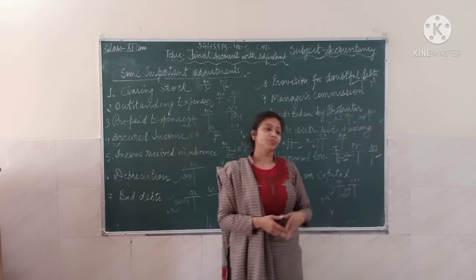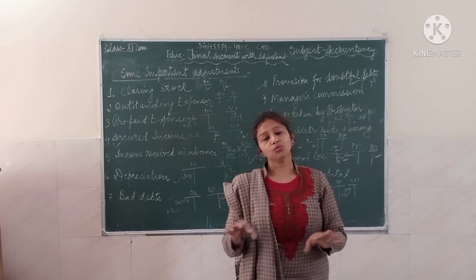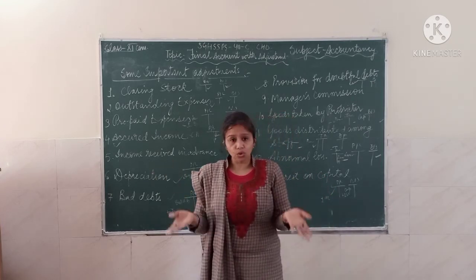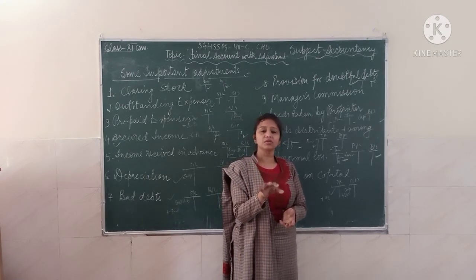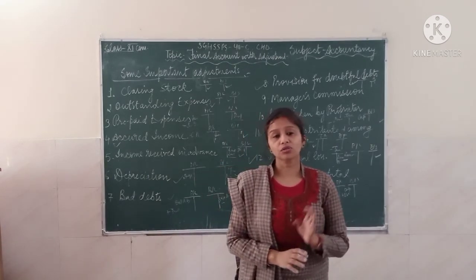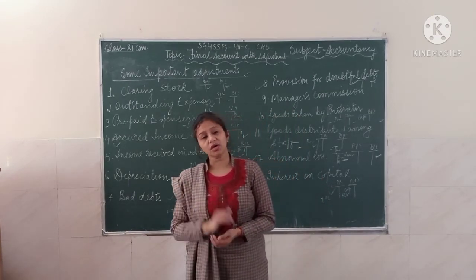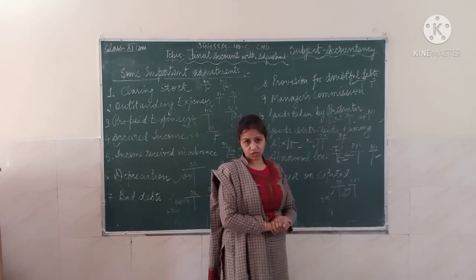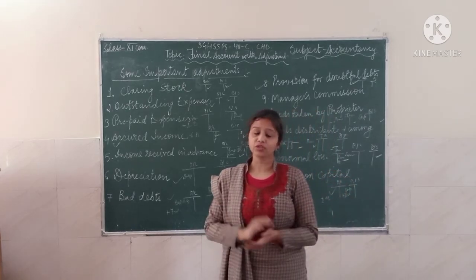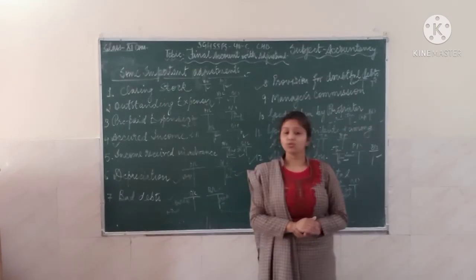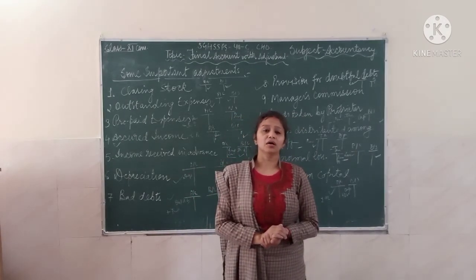If the total loss is covered by the claim, there will be no item if there is no loss at all. And if there is some loss even after getting the claim, that loss will show in the P&L on the debit side, and how much claim you have received will show on the asset side of the balance sheet. So these are some important adjustments of your final account, without which you are not able to attempt your sum, you are not able to prepare your final account statement.